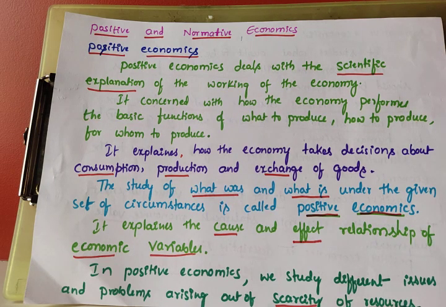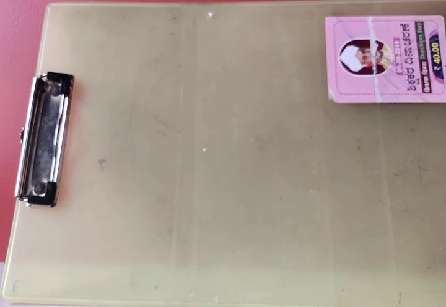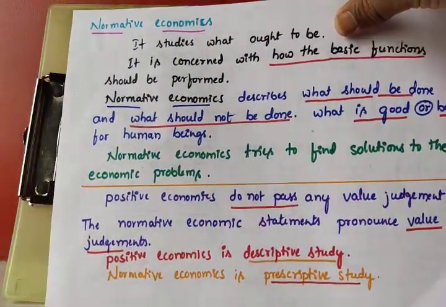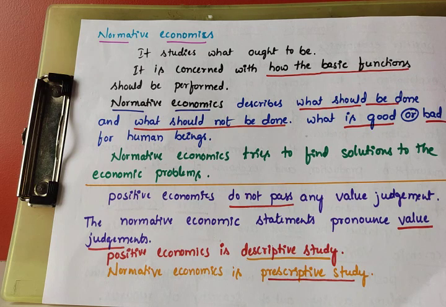Next is normative economics. So what is the meaning of normative economics? According to a few economists, economics is positive economics, and according to a few, economics is normative economics. Positive economics only explains what was and what is. That's it. Now normative economics studies what ought to be.